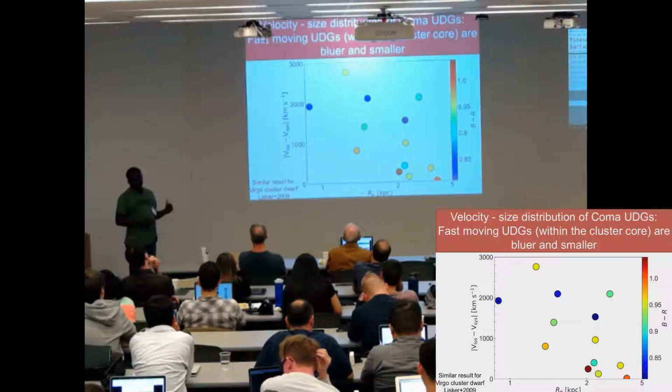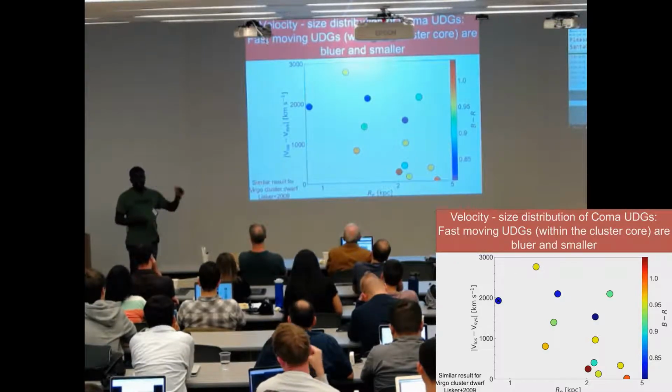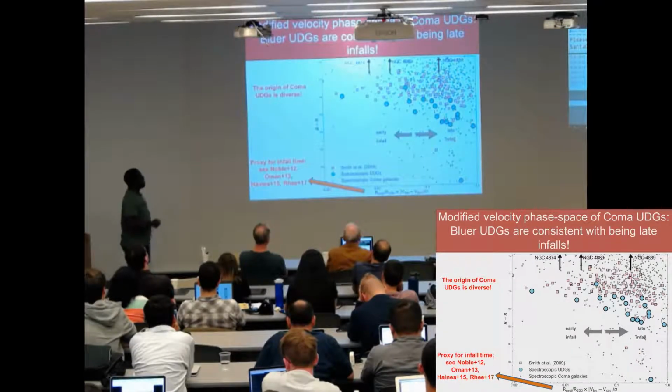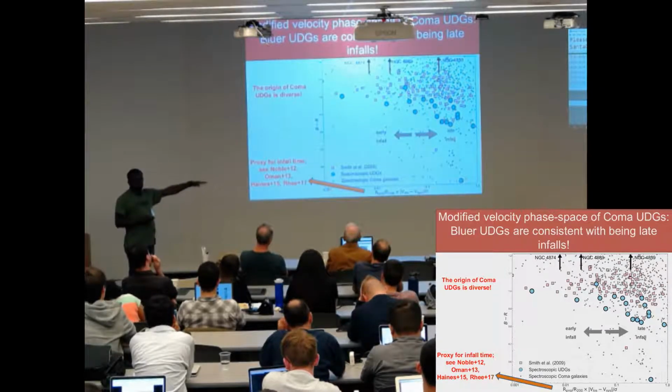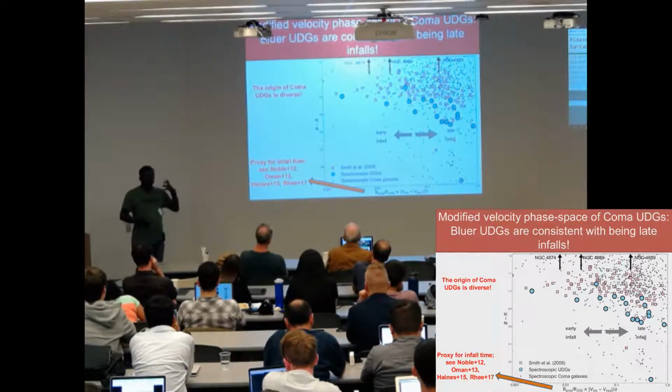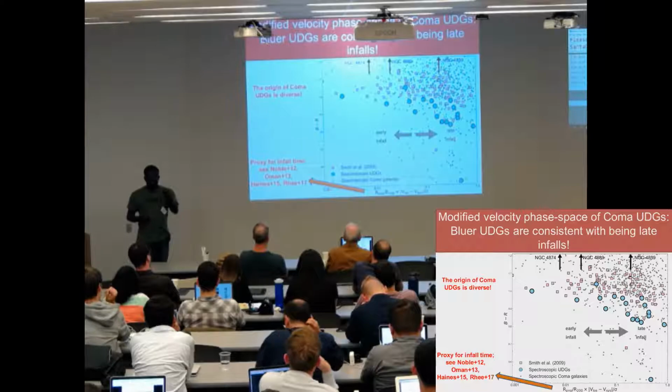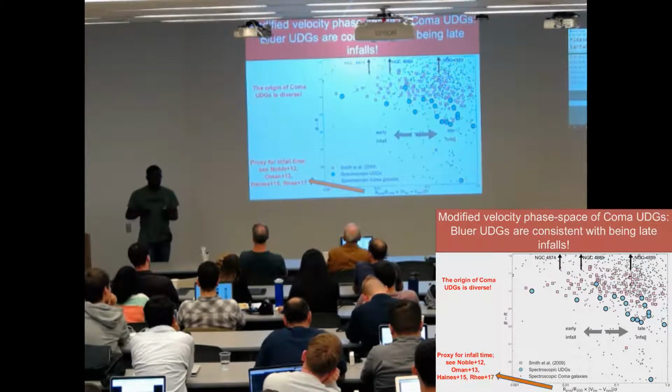Now, in the next plot, I'm going to combine the position of UDGs within the cluster environment, their relative velocity, and their optical colors in a modified phase plot, just to show you what we think is really happening with the origins of UDGs. Like I said, I'm showing on the y-axis the optical colors of our UDGs, and on the x-axis a proxy for the infall time. Just think of it this way: as the cluster increases its mass, infalling galaxies are going to have higher velocities.